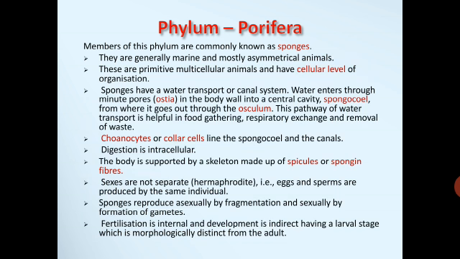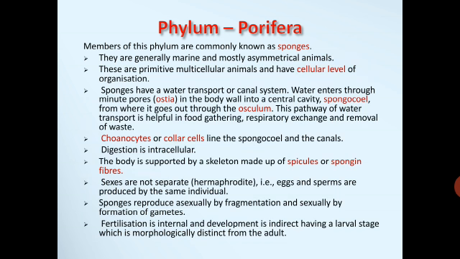Choanocytes or collar cells line the spongocoel and the canals. Digestion is intracellular. The body is supported by a skeleton made up of spicules or spongin fibers. Sexes are not separate, that is, eggs and sperms are produced by the same individual. Hermaphrodite in the sense both male and female reproductive systems are present in the same organism, so they are called hermaphrodite.